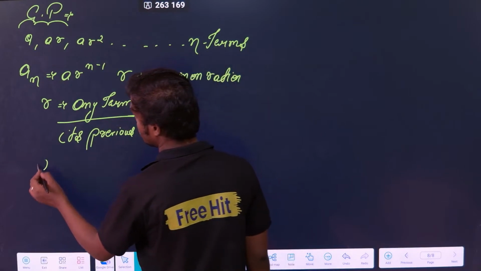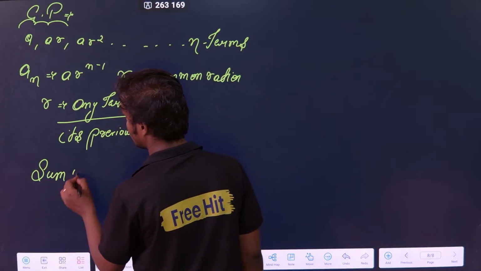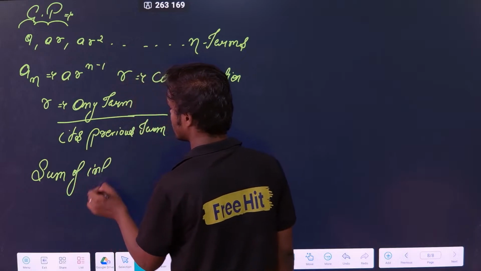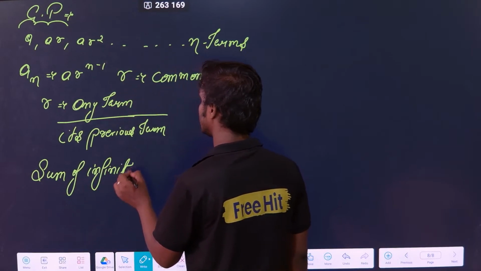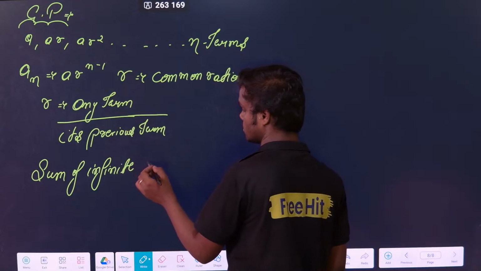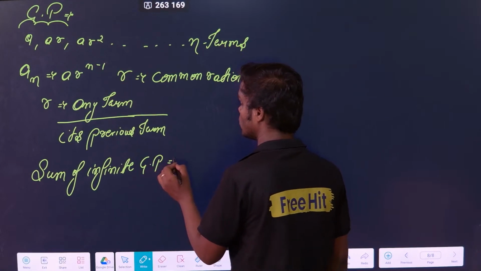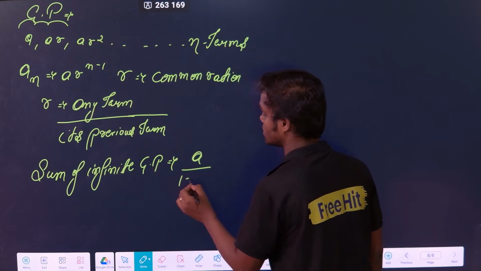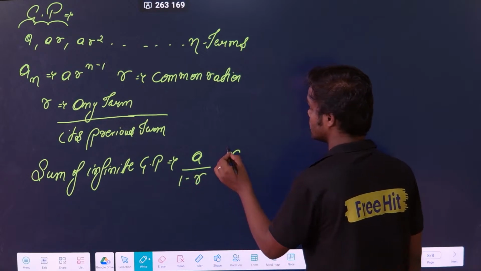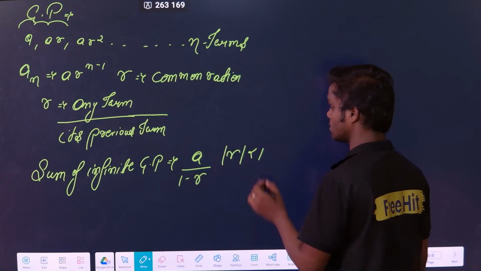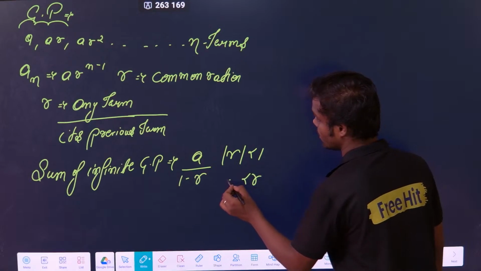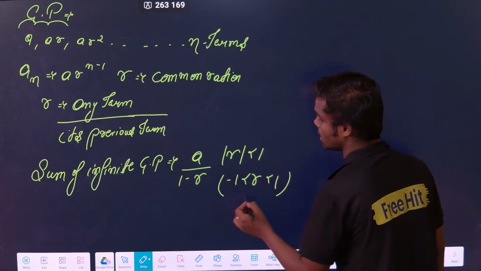Okay. Now one more thing is also important, that is the sum of infinite GP, meaning the GP which goes to an infinite number of terms. That is a very important formula: a upon 1 minus r, where remember mod of r is less than 1, meaning r value should be between minus 1 and plus 1, then only this formula is applicable.